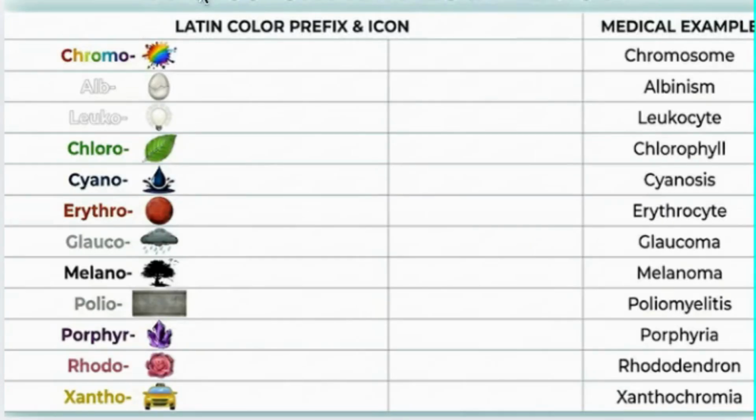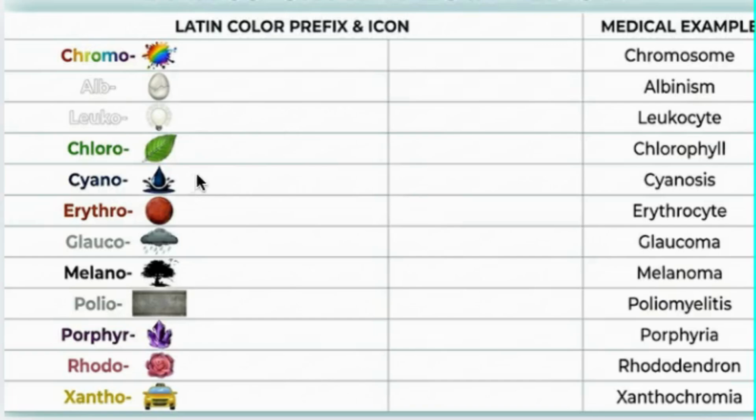So the first one is chromo. Chromo means color, like chromosome, okay? Alb means white, like in albinism. Leuco also means white, like leukocyte, which is the white blood cell. Chloro means green, like in chlorophyll.